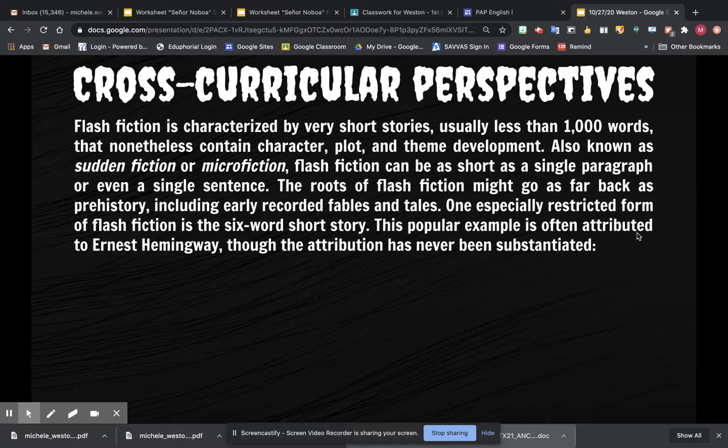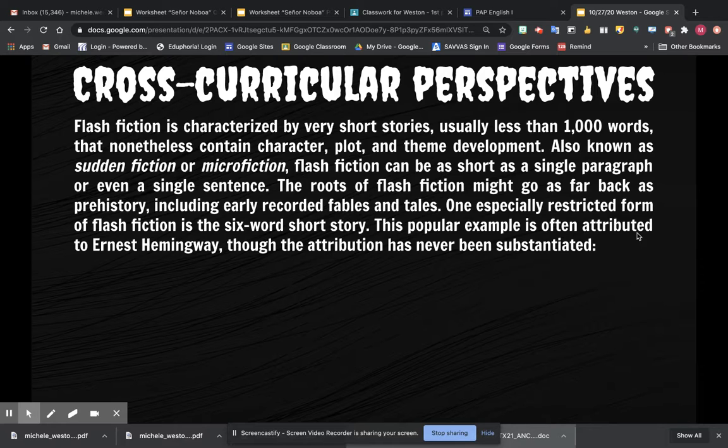Some cross-curricular perspectives. This story is a piece of flash fiction. Flash fiction is characterized by very short stories, usually less than 1,000 words, that nonetheless contain character, plot, and theme development. Also known as sudden fiction or microfiction. Flash fiction can be as short as a single paragraph or even a single sentence. The roots of flash fiction might go back as far as prehistory, including early recorded fables and tales. One especially restricted form of flash fiction is the 6-word short story.